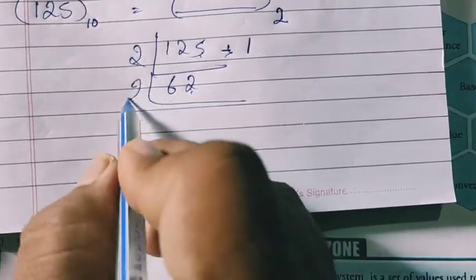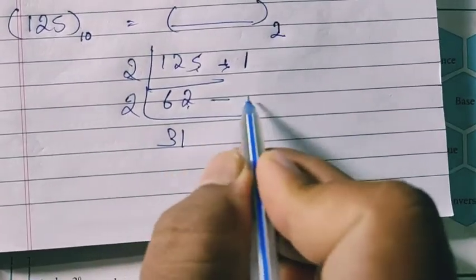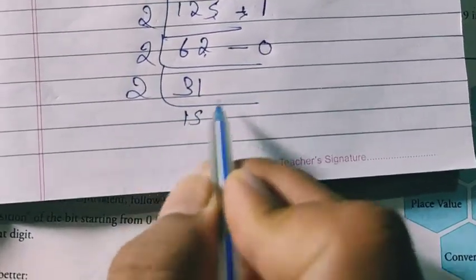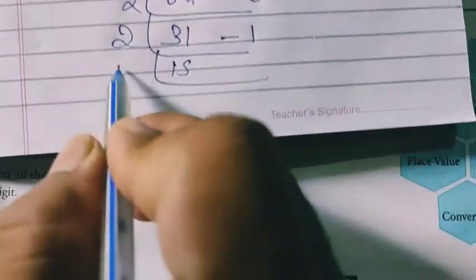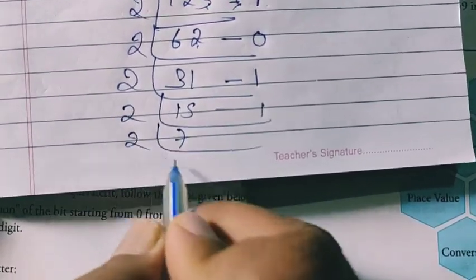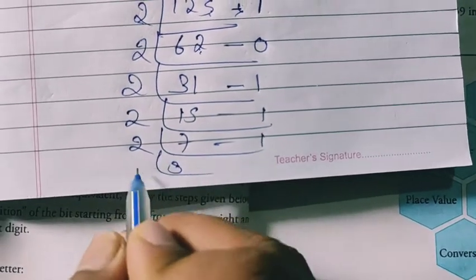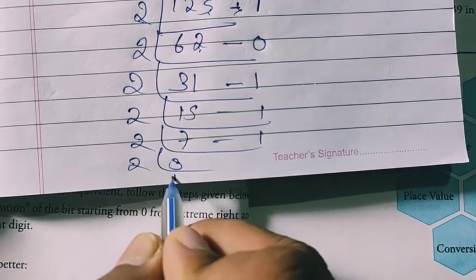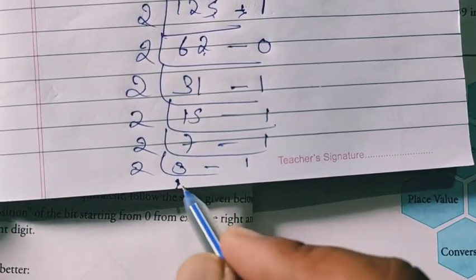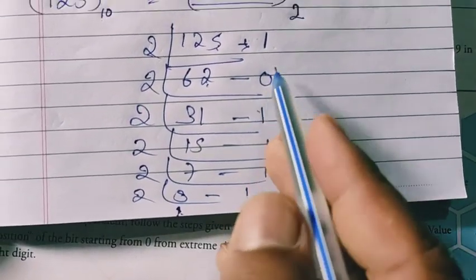Then again divide by 2, 31. Here the remainder is nothing, so remainder 0. Then 2, 15, remainder 1. Then 2, 7, remainder 1. Then 2, 3, remainder 1. Then 2, 1, 2 ones are 2, remainder 1. Now we have 1, 1, 1, 1, 0, 0, 1.